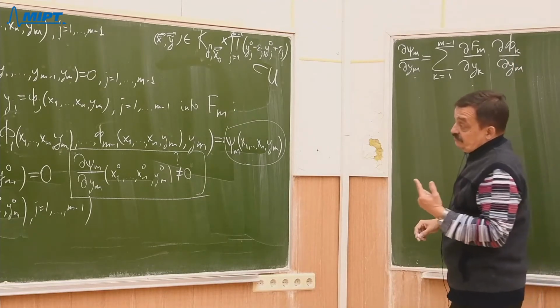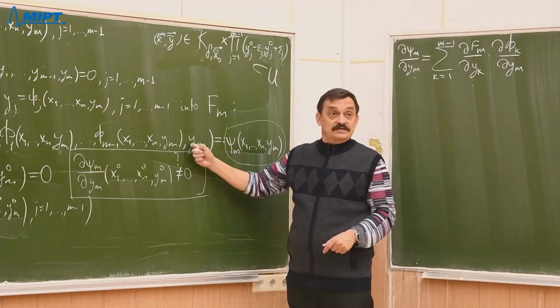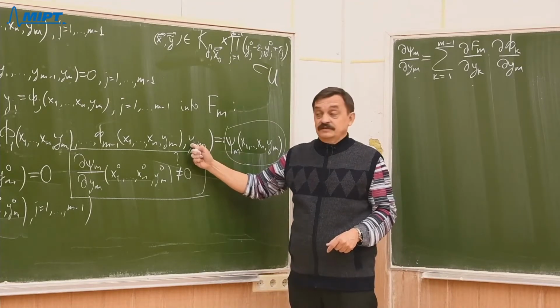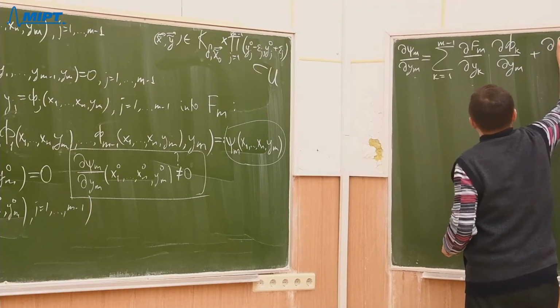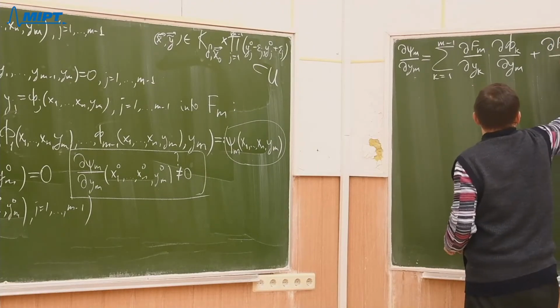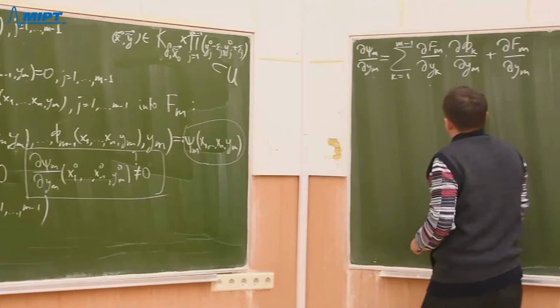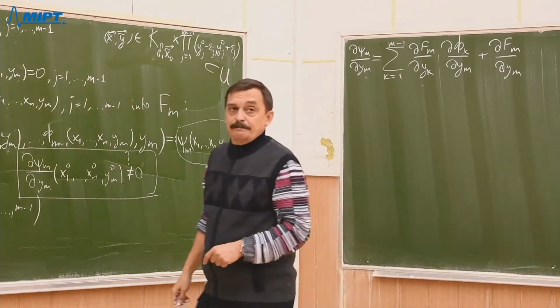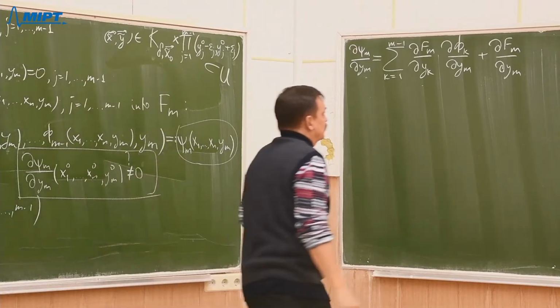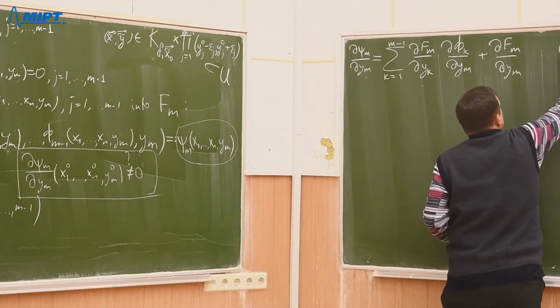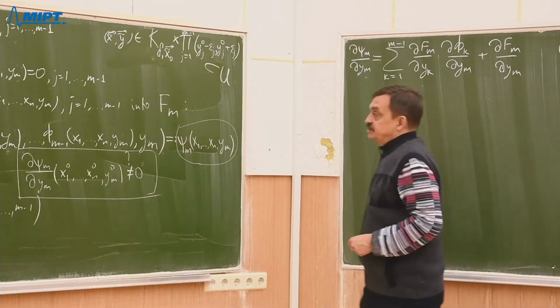But also we have one more place where ym appears, its own place. So plus df m over dy m. That is our partial derivative. So let me numerate this equation by 1.